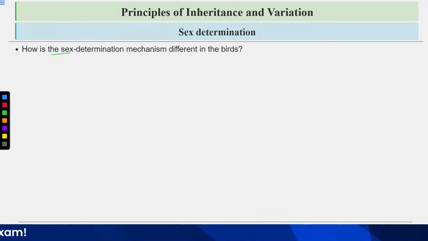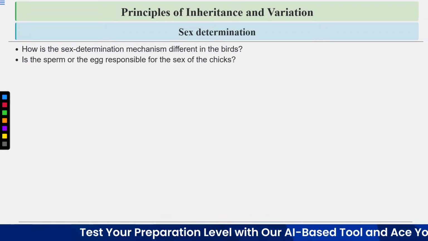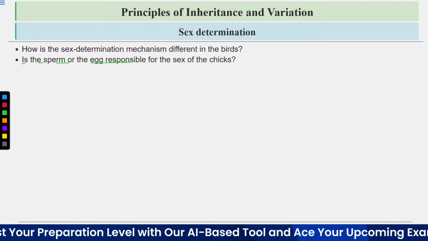Now, how is the sex determination mechanism different in birds? Is the sperm or the egg responsible for the sex in chicks?